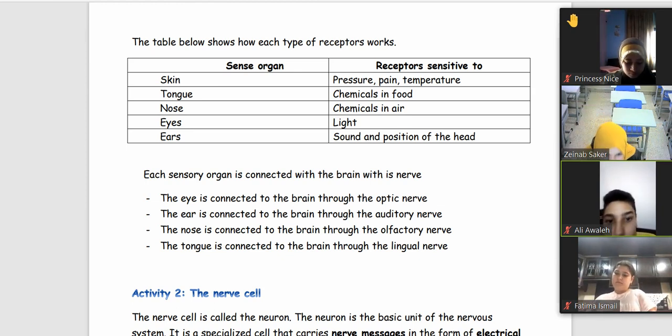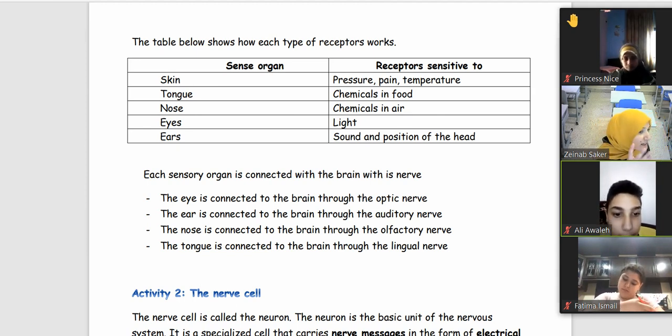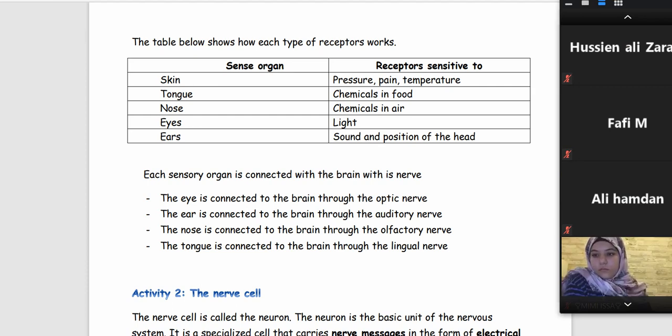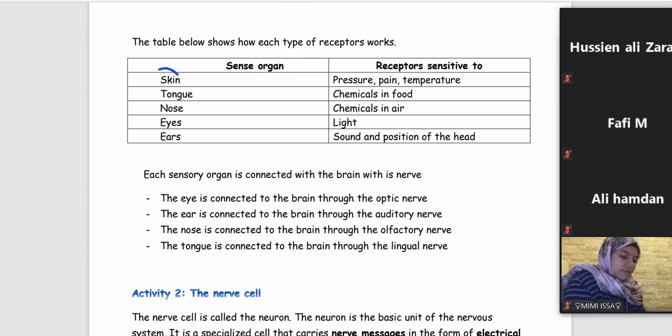has a specific nerve. Look at the table below, which shows how each type of receptor works. Of course, sense organs are called receptors because they receive light, receive sound. Let's now start explaining each receptor and how it works. For example, the first sense organ is the skin.